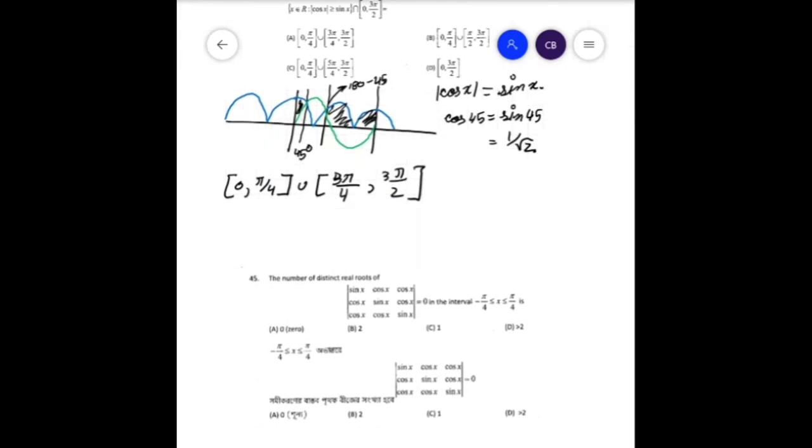Now going on to the next question, we see the number of distinct real roots of this equation in this interval is.